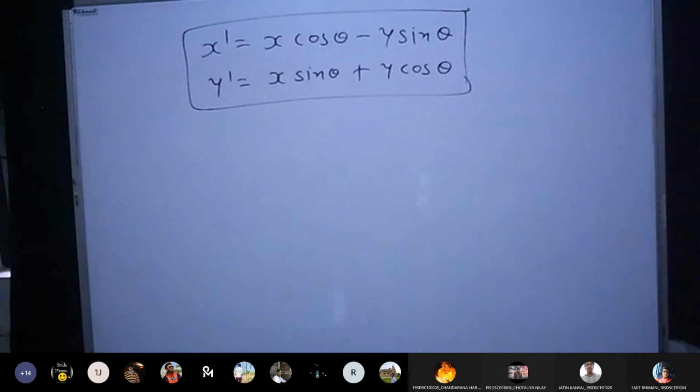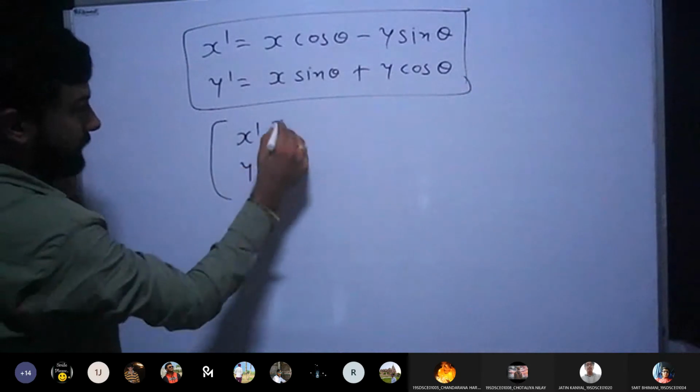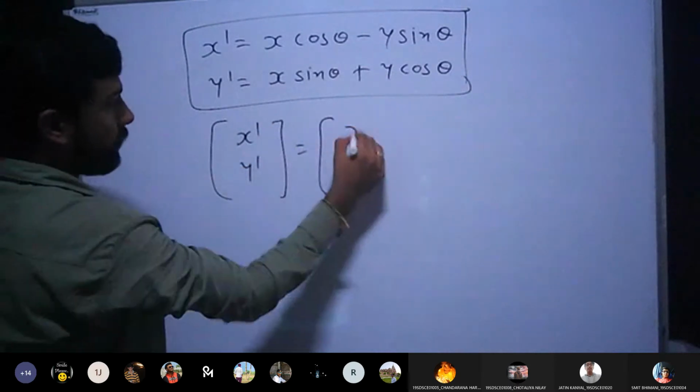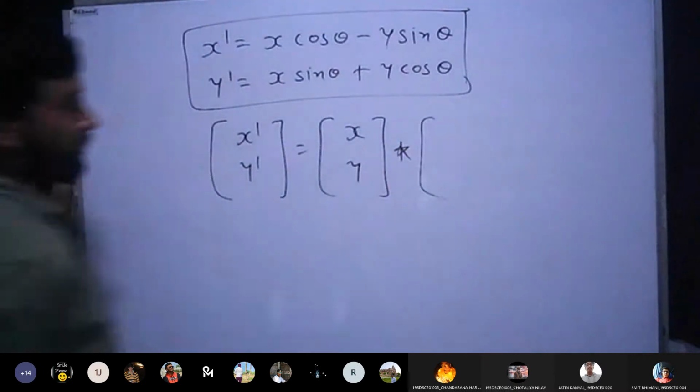In general, before I write the general equation, can you help me to convert both the equations into matrix form, the way we have done for translation transformation? Can anyone help me to convert both the equations into matrix form? Sir, we just have to multiply, cos theta and sin theta have a minus in between. So, according to you, if I do like this, x dash y dash is equal to x y into what to write here?